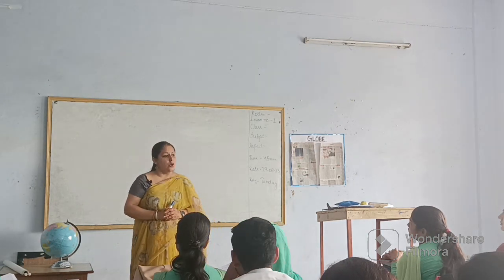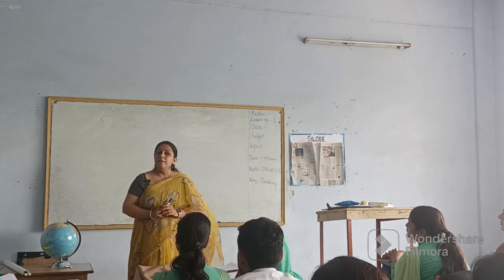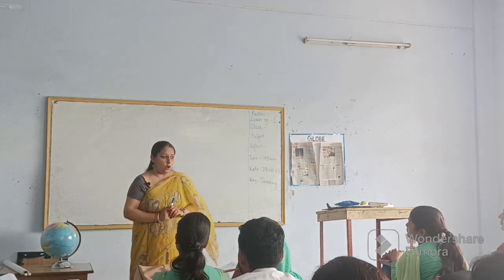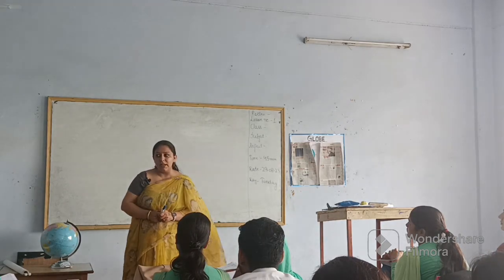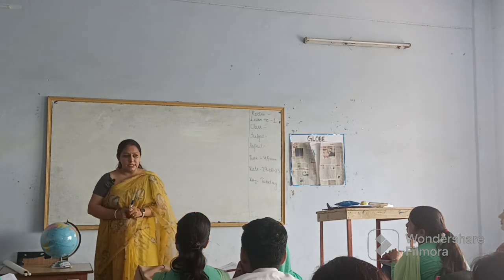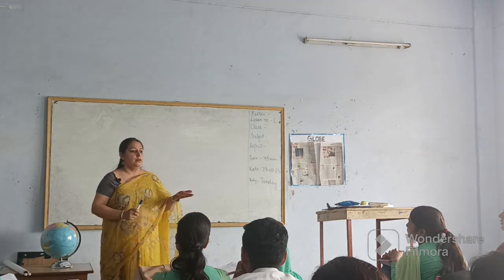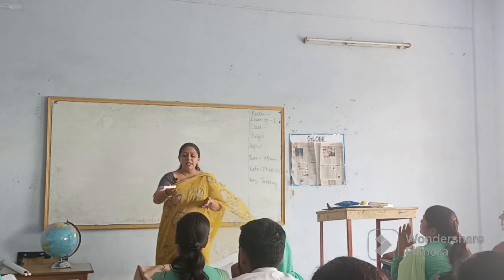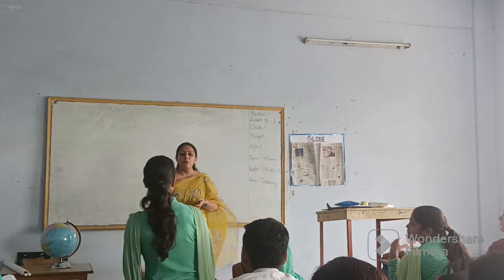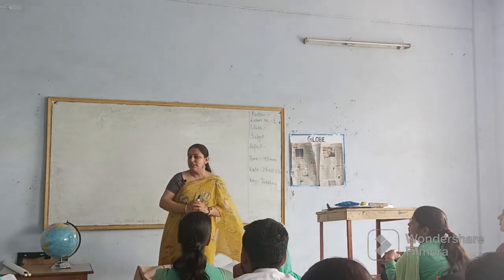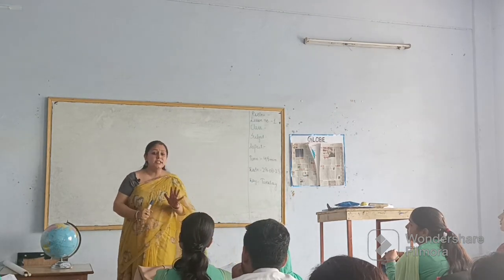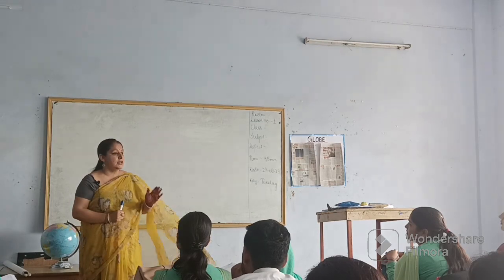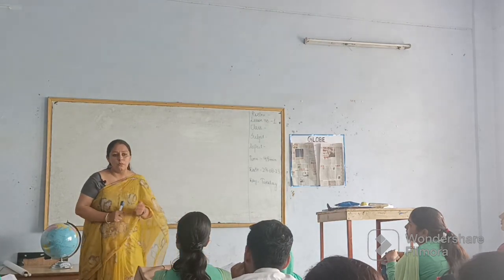the government. Now my next question is, which department or which office is responsible for delivering letters home to home? Raise your hands. Post office. Very good. Sit down. So the post office is responsible for delivering letters home to home.